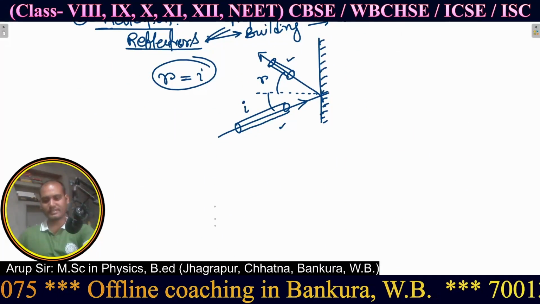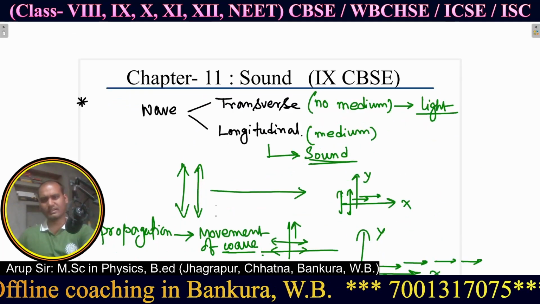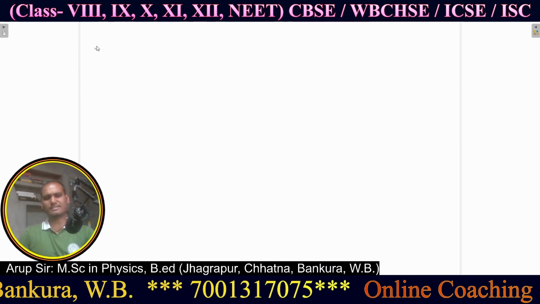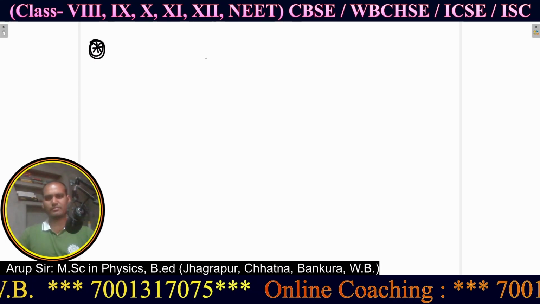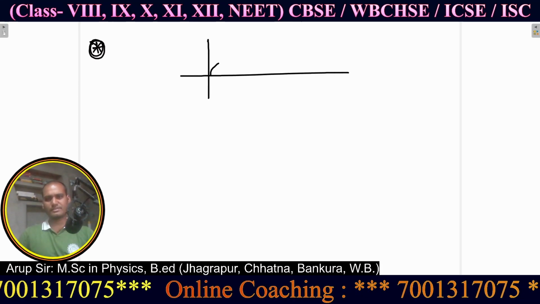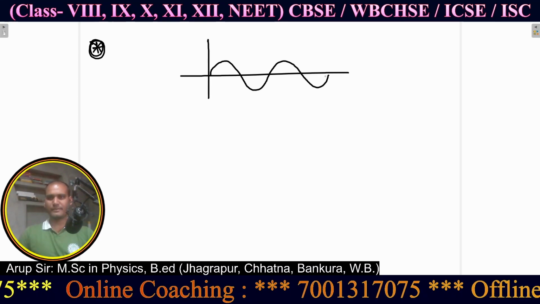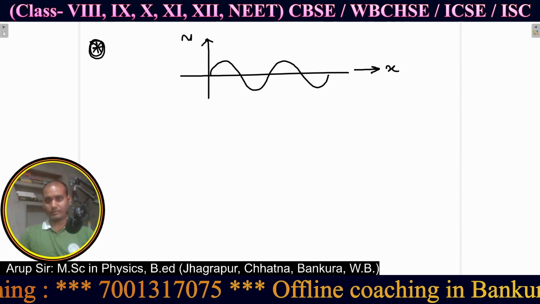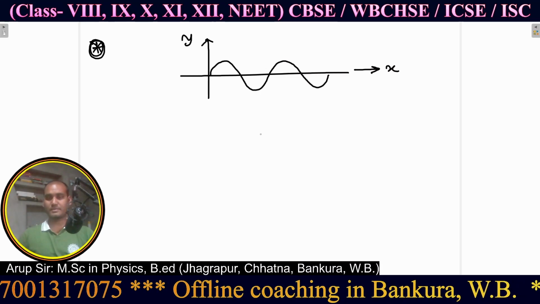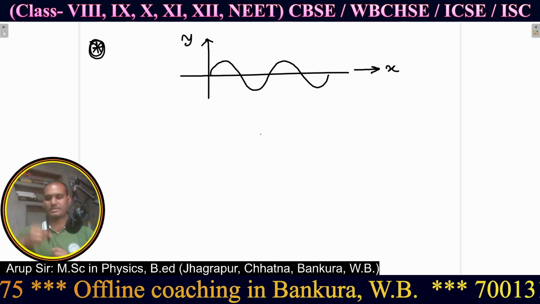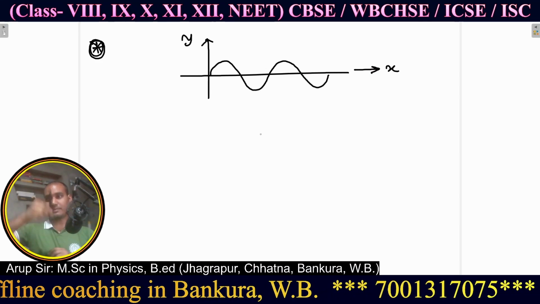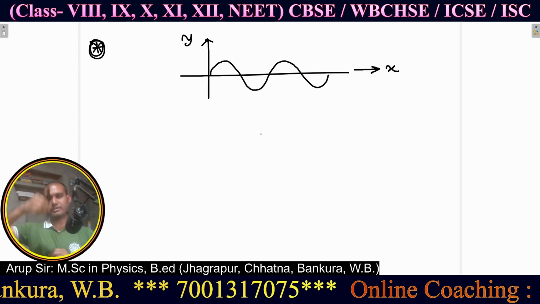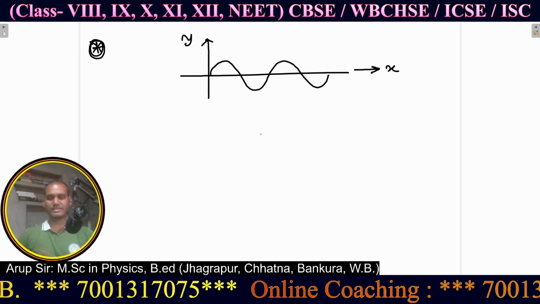Now let's come to the next topic, which is also very important: oscillation. You have heard about the oscillation of a wave. Let's consider this is a wave, propagating along this direction, and I am talking simply about the transverse wave. Transverse means it is oscillating like this, and the movement is perpendicular to this oscillation. It oscillates along the y direction, and its movement is along the x direction. This is known as a transverse wave.